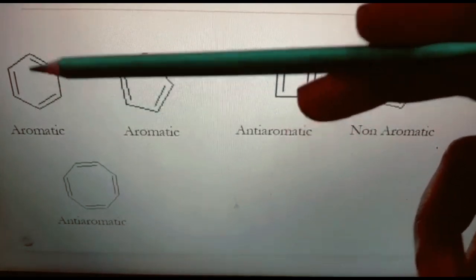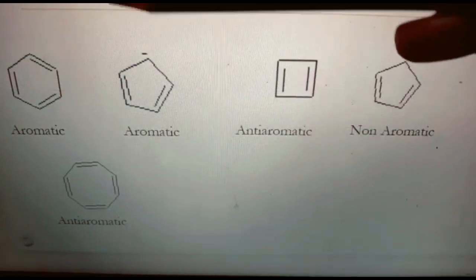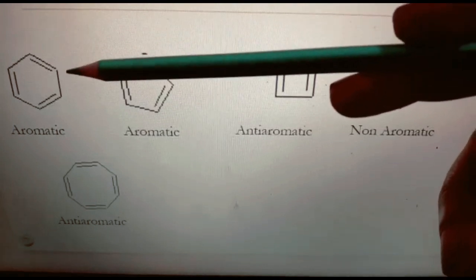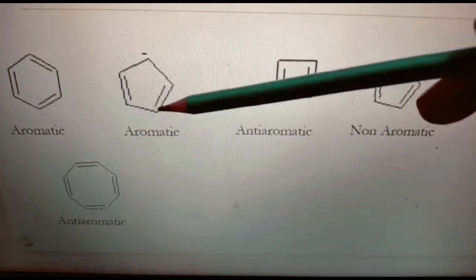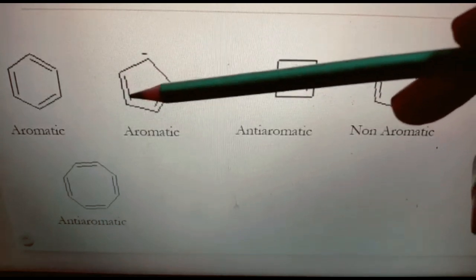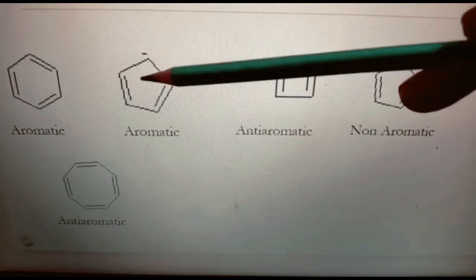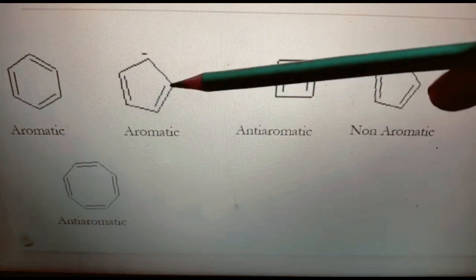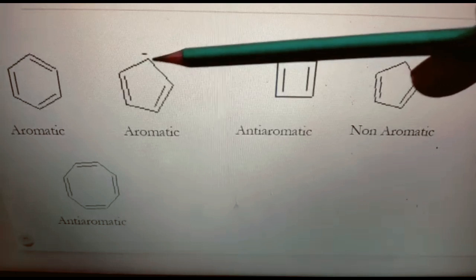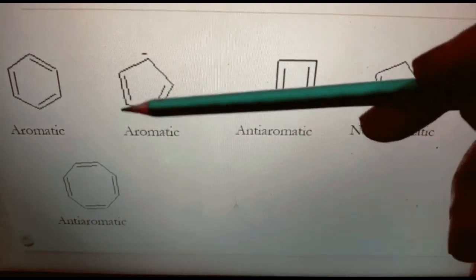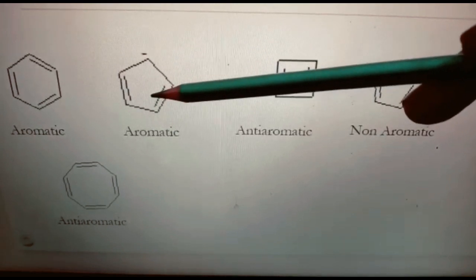Benzene, we know, is cyclic, planar with conjugated double bonds, and it has a total of 6 electrons. So 4n plus 2, n equal to 1, that will be 4 multiplied by 1 plus 2, which is 6 electrons, so aromatic. Another one is the cyclopentadienyl anion. So how many electrons are there? 2, 4 and 6. So a total of 6 electrons are there. It is cyclic, planar and has conjugated double bonds. Because of this anion, electrons can be delocalized here. So this compound again has 6 electrons, so this one will be aromatic.